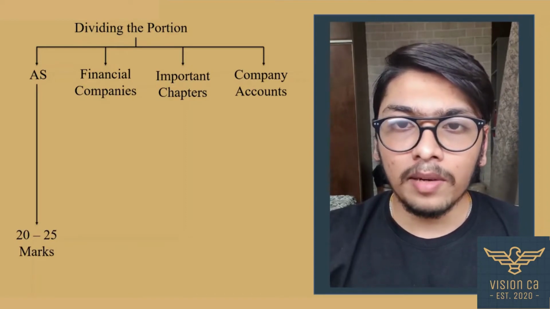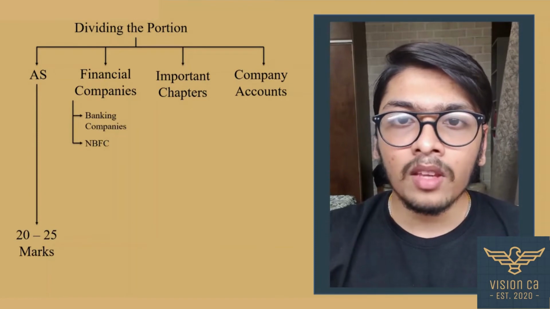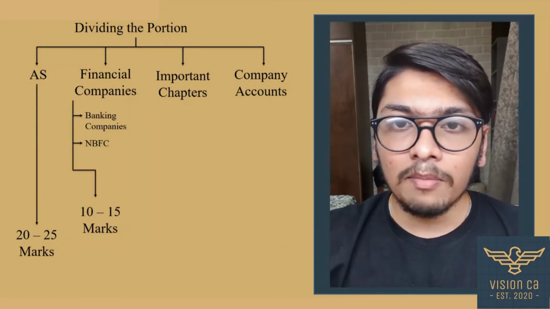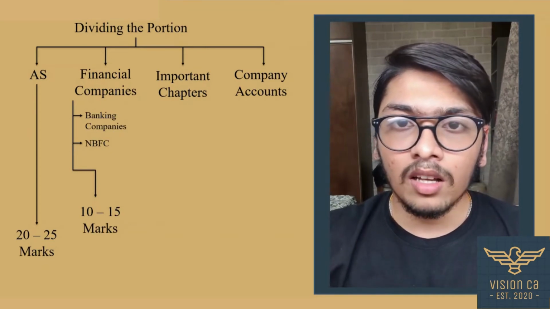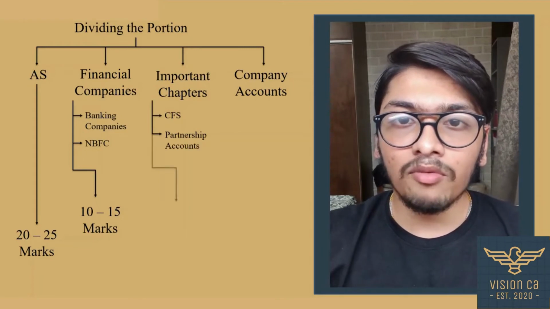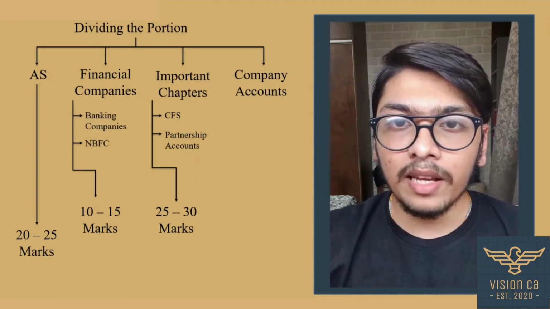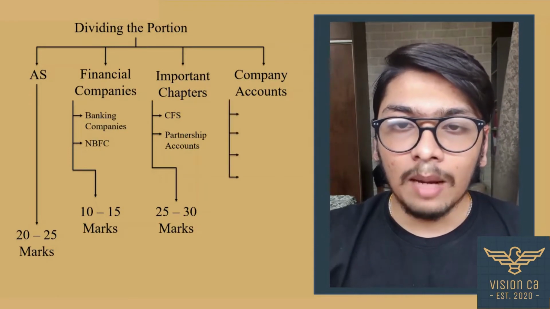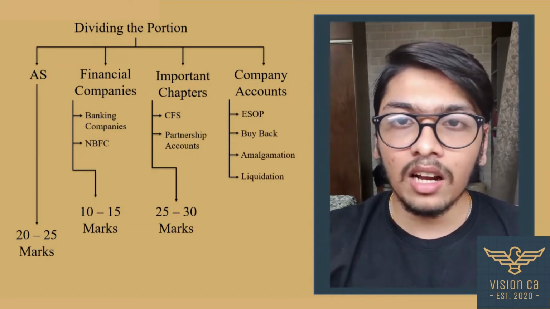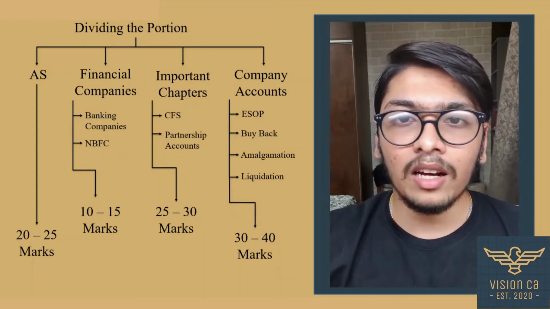Part 2, which is financial companies, has chapters such as banking and NBFC, and we can expect 10 to 15 marks from these chapters. The third part being important chapters, chapters such as CFS and partnership accounts, may come for 25 to 30 marks in the exam. And the last part being company accounts, chapters such as ESOP, buyback, amalgamation, liquidation, etc. come under this part, and it may come for 30 to 40 marks in our exams.